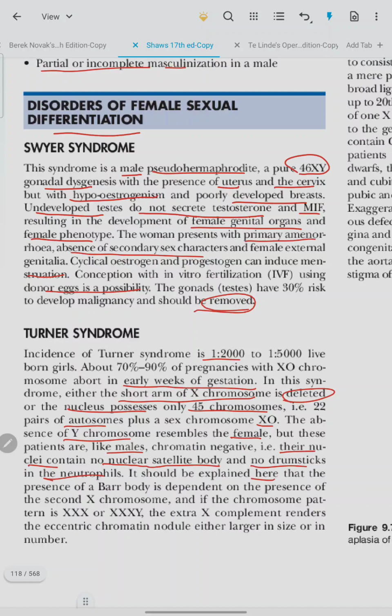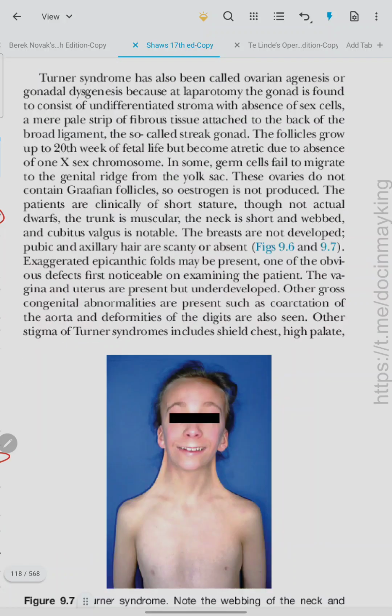It should be explained here that the presence of a bar body is dependent on the presence of a second X chromosome, and if the chromosome pattern is XXX or XXXY, the extra X complement renders the eccentric chromatin nodule either larger in size or in number. Turner syndrome has been called ovarian agenesis or gonadal dysgenesis because at laparotomy the gonad is found to consist of undifferentiated stroma with absence of sex cells, a mere pale strip of fibrous tissue attached to the back of the broad ligament, the so-called streak gonad.